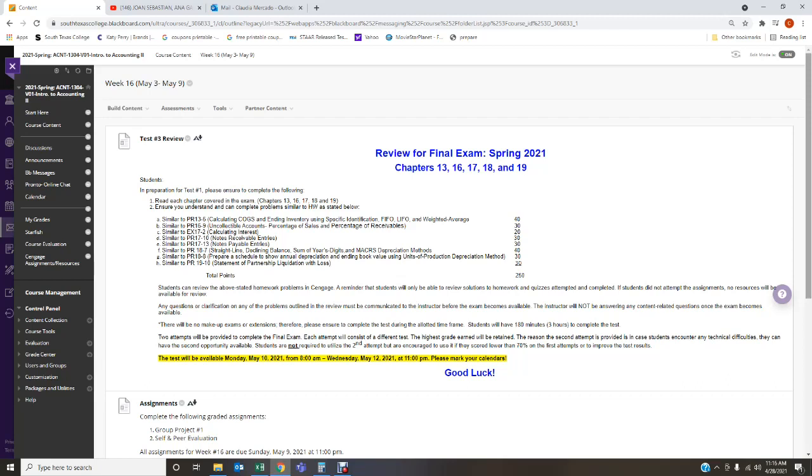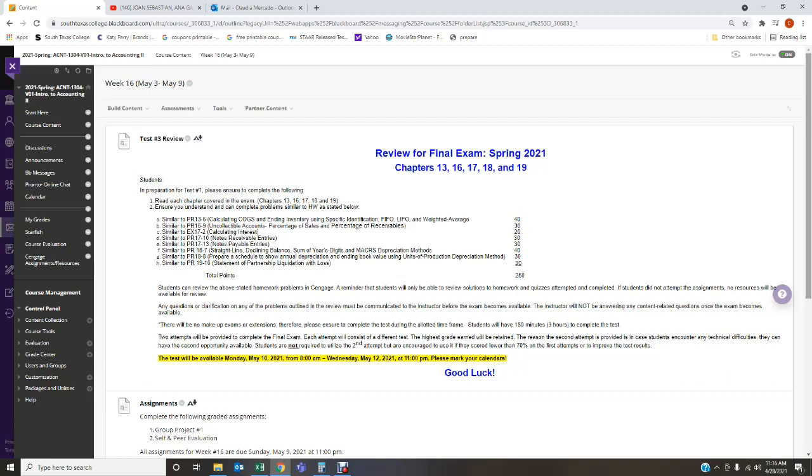Then we're going to deal with problem 16.9 that deals with uncollectible accounts using the percentage of sales and percentage of receivables. That is worth 30 points. Then we're going to have a problem similar to exercise 17.2, which deals with calculating interest. That's going to be worth 20 points. Then something similar to problem 17.10, which deals with notes receivable entries. That is going to be 30 points. Then something similar to problem 17.13, which deals with notes payable entries. That is also 30 points.